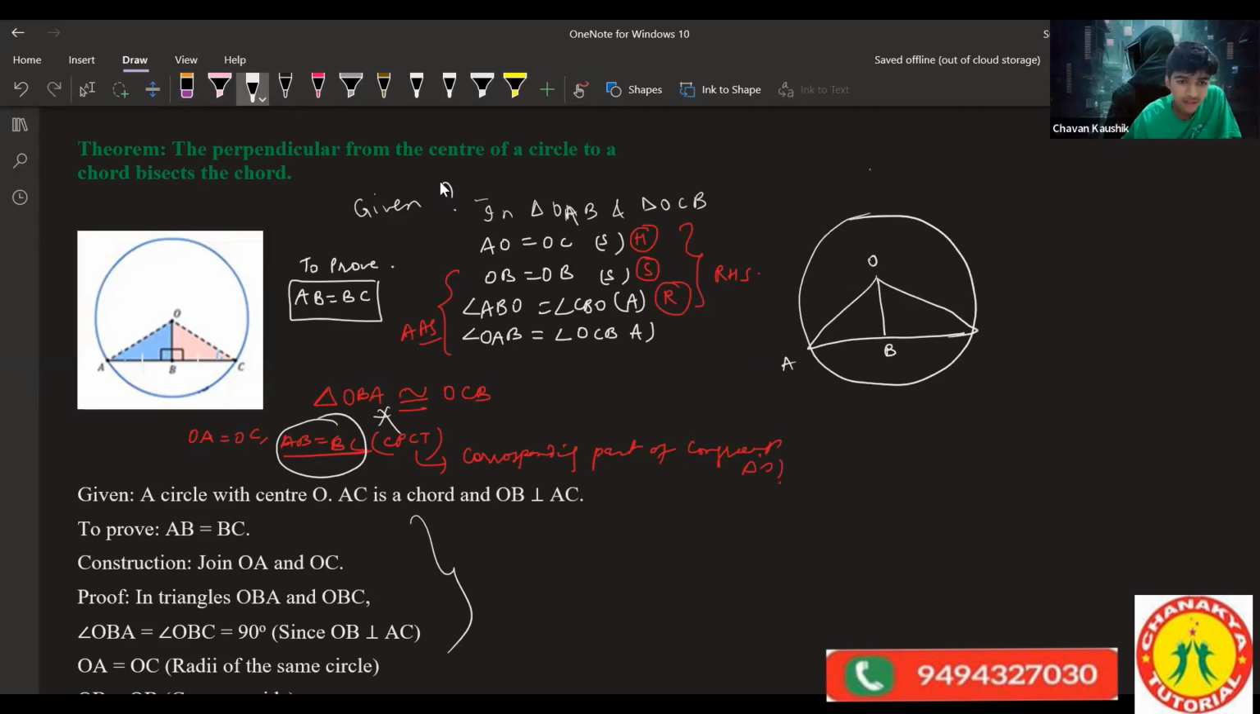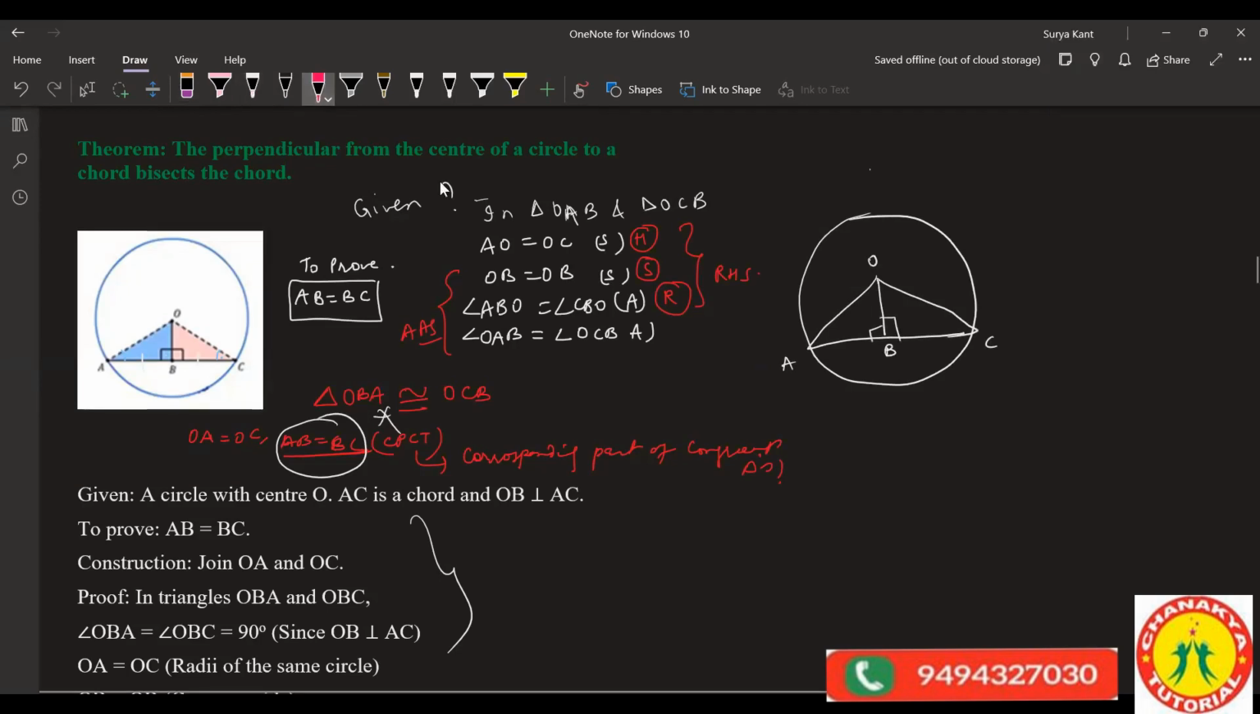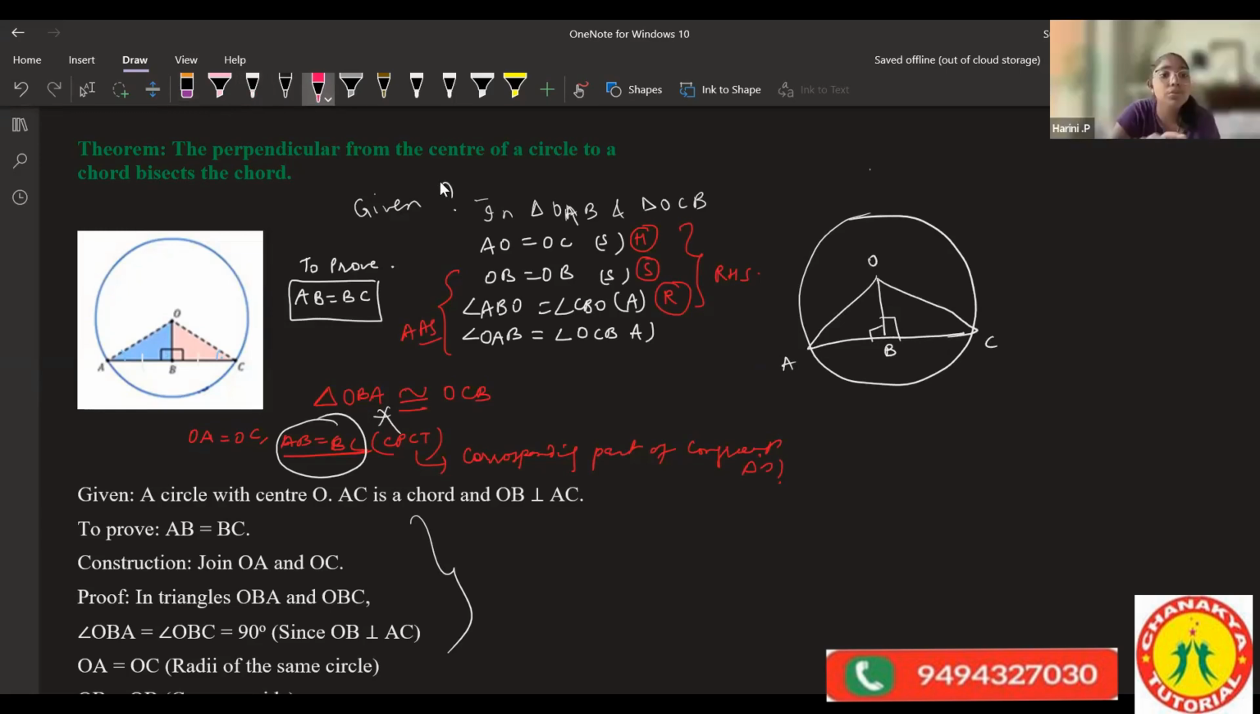So what we can do here is prove by RHS. OA equals OB, and this is a common side, and 90 degrees because it's perpendicular. We can prove it by RHS. There is no other possibility, I think. We can also do AS.